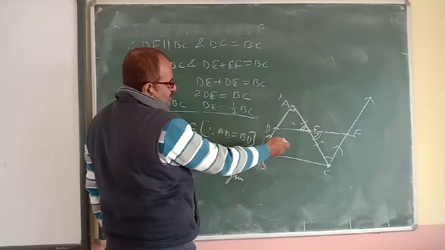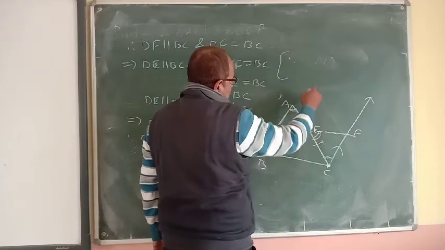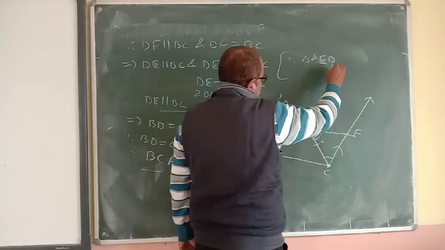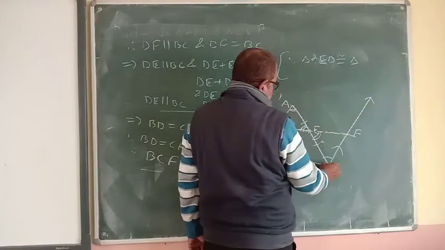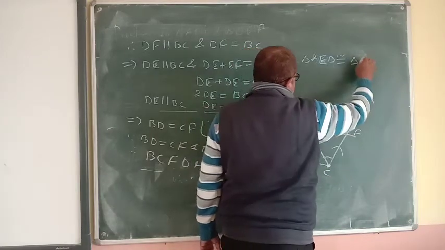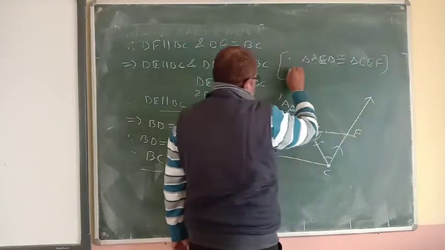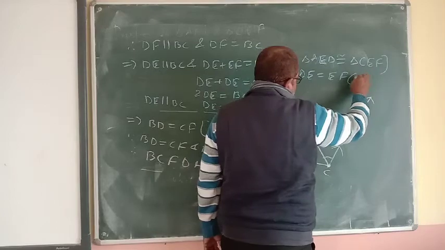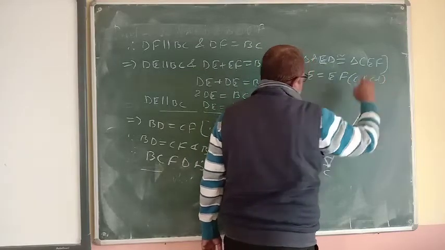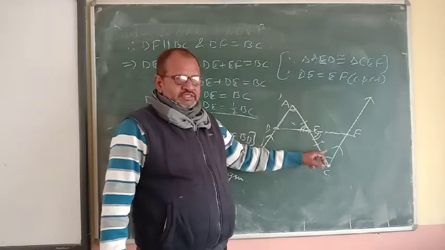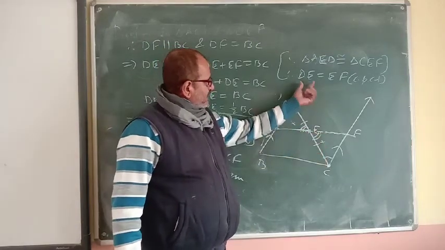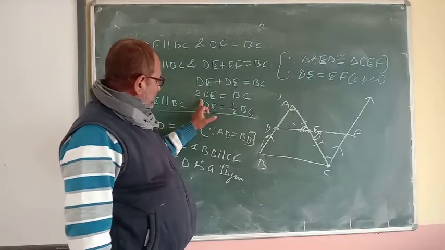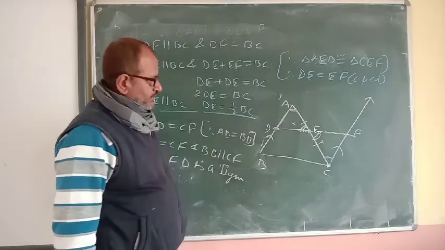So we see that here DE is parallel to BC and DE is equal to half of BC. Why are DE and EF equal? We can give the reason here. Since triangle AED is congruent to triangle CEF, we have proved it. Therefore, DE is equal to EF by CPCT, corresponding parts of congruent triangles. So these two triangles are congruent, and DE and EF are corresponding sides. They will be equal. So in place of EF, we can put DE. Twice DE equals BC, so DE will be half of BC.